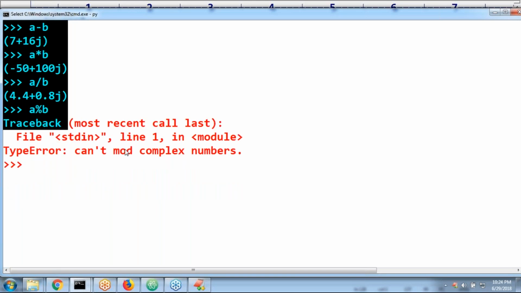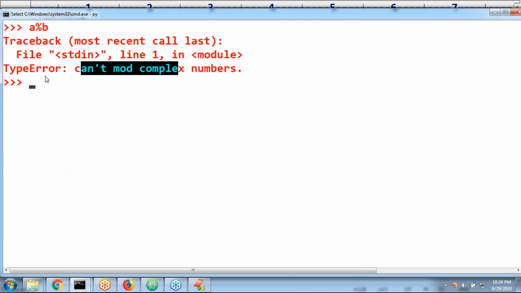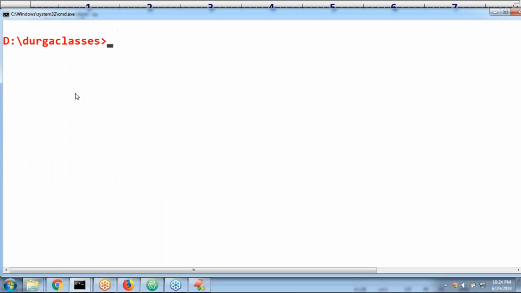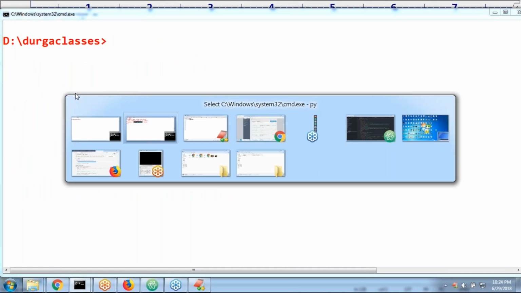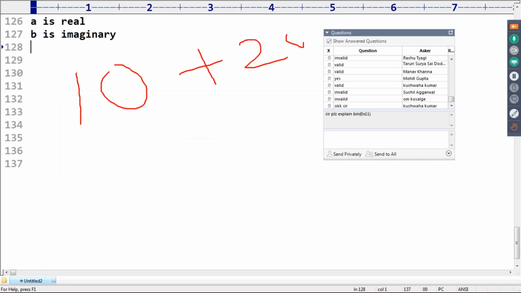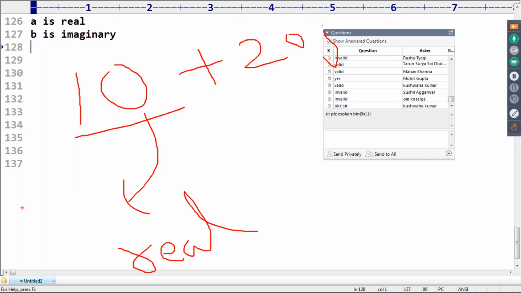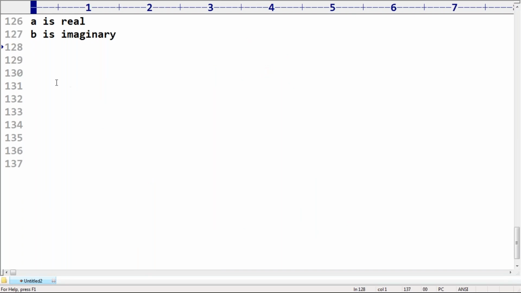Okay. Last one more point. I have 10 plus 20j here. Can you please tell what this 10 is? 10 is nothing but the real part. Respond. And this 20 is by default considered as what? The imaginary part. Correct or not? Okay. So there are some properties.